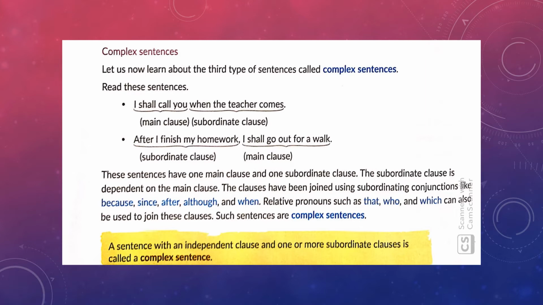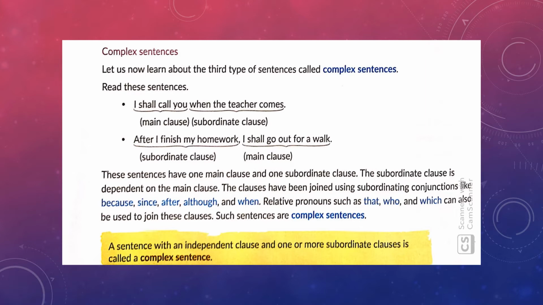Look at the second sentence. After I finish my homework, I shall go out for a walk. Sometimes the subordinate clause can also be at the beginning of the sentence. So after I finish my homework, if this one is taken separately, you will ask, what? What after I finish my homework?